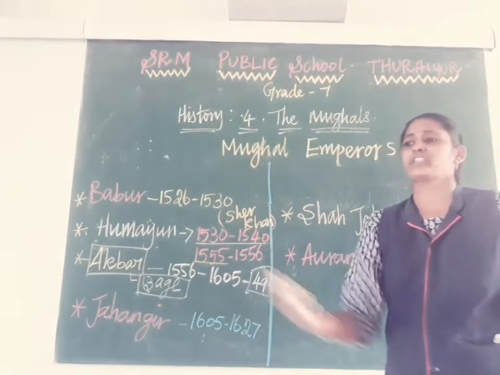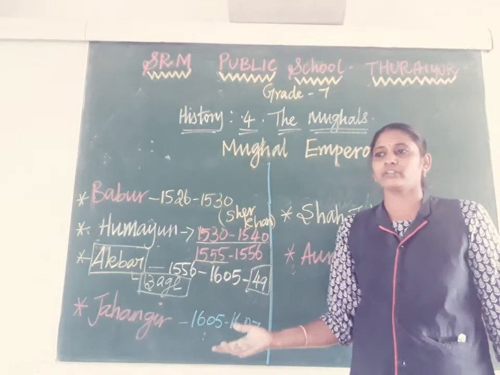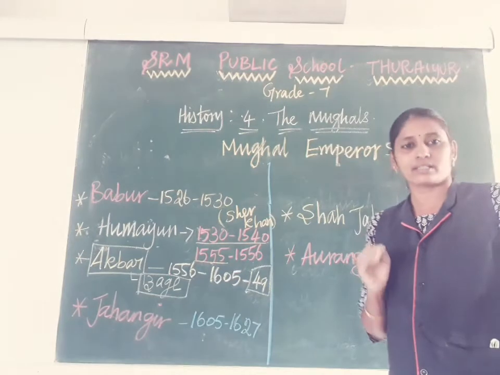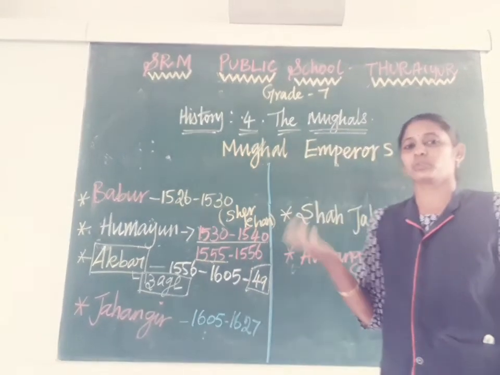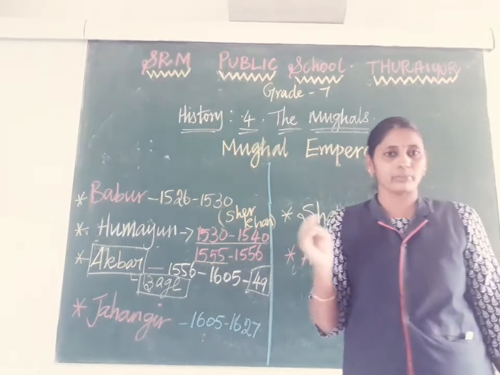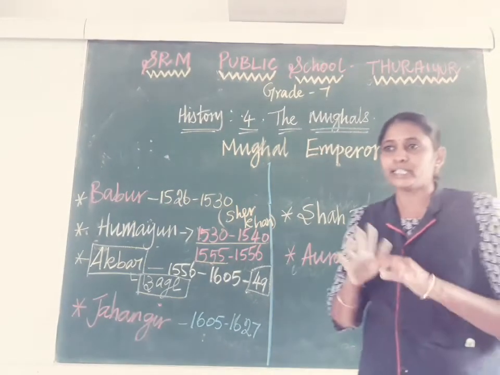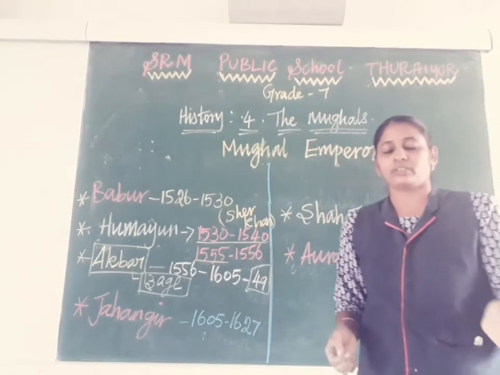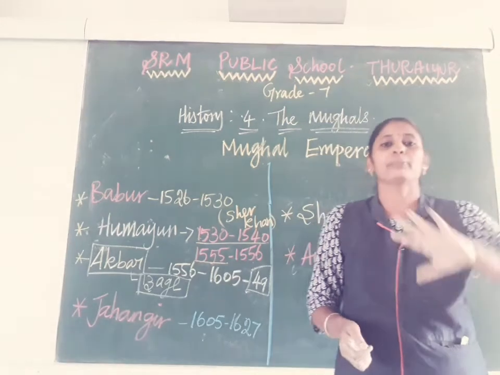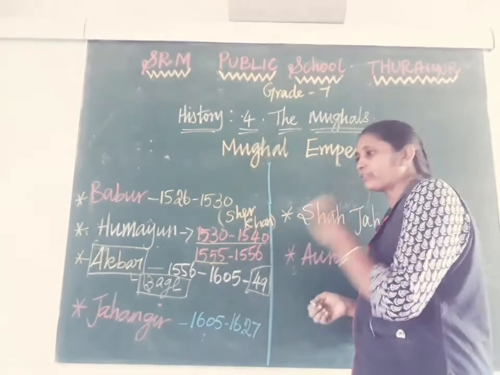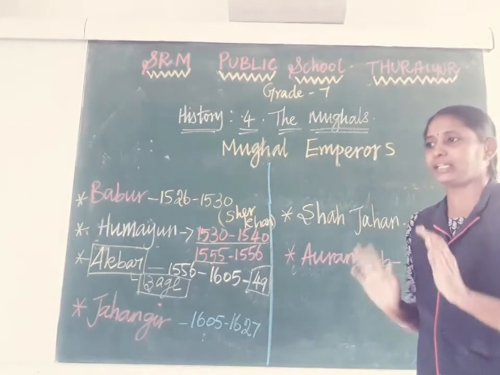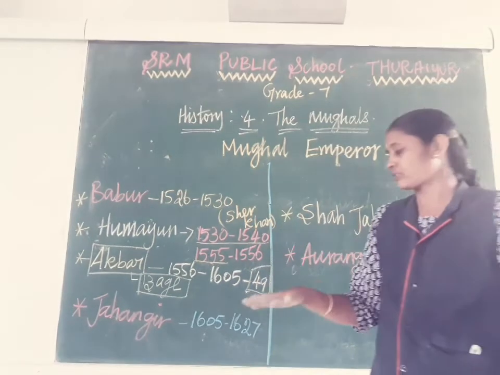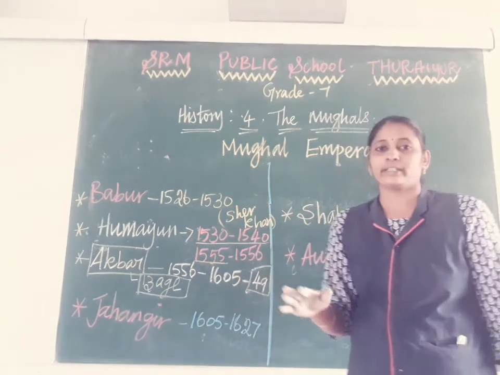What were the administration methods or the relaxations given by Akbar? It's very good. When he became the king, at that time itself he realized India is a country of Hindus. Akbar was a Muslim, so when a Muslim king wants to rule a multicultural country, he has to adjust to that culture. He believed he should not force the people to follow any one particular religion or any one culture. He was very clear, so he was very flexible to the people. That's why he was able to rule in a very successful manner, and that's why he ruled for 14 years.